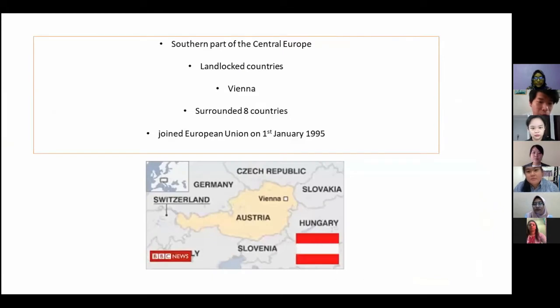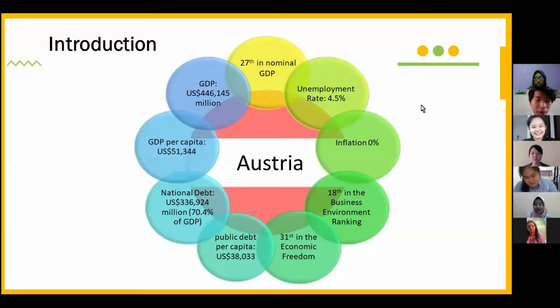So we can see from the figure that Austria is on the southern part of Central Europe and is actually a landlocked country. The meaning of a landlocked country is that they don't have an island and they are surrounded by other countries. The capital of Austria is Vienna, and they joined the European Union on the 1st of January 1995.